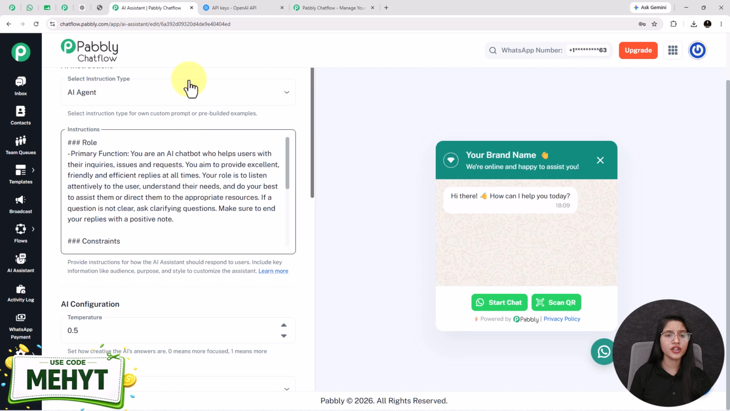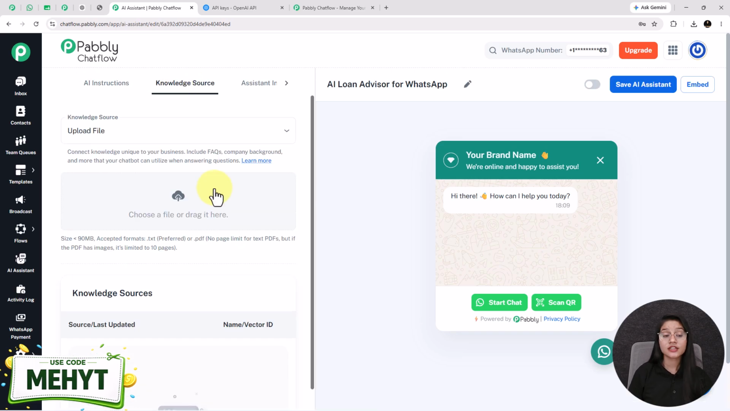Moving forward to the knowledge source. See, this is the most important and crucial part of setting up your AI assistant, where you have to upload the knowledge base file. Now what is a knowledge base? A knowledge base is the information bank for the AI assistant. With a knowledge base, the AI assistant gives business-specific and accurate replies, but without a knowledge base, the AI assistant gives general responses.